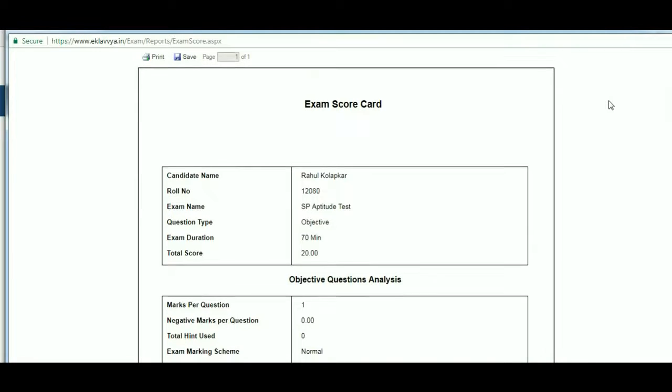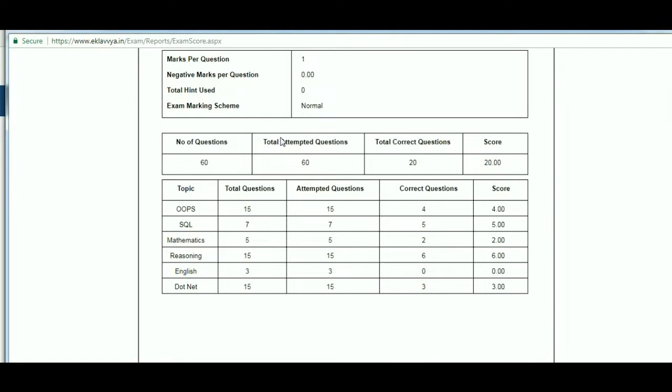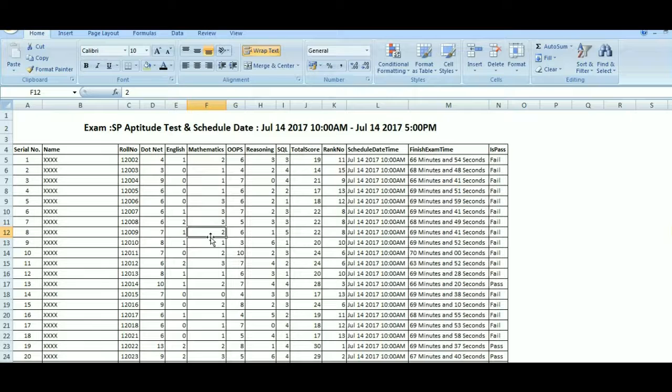You can see detailed result with total number of attempted questions, total time allotted for the exam. You can even see topic-wise performance of the candidate. You can also click on the export link to get the result of the entire batch. I have downloaded result of entire batch. Here, you can see total score of each candidate based on each topic. You can also check ranking of the individual along with the total time taken to complete test and pass-fail status.